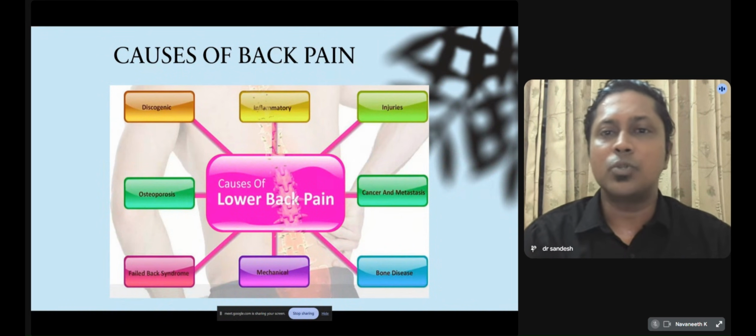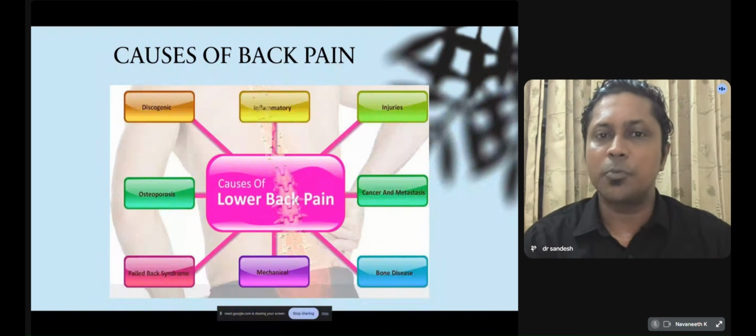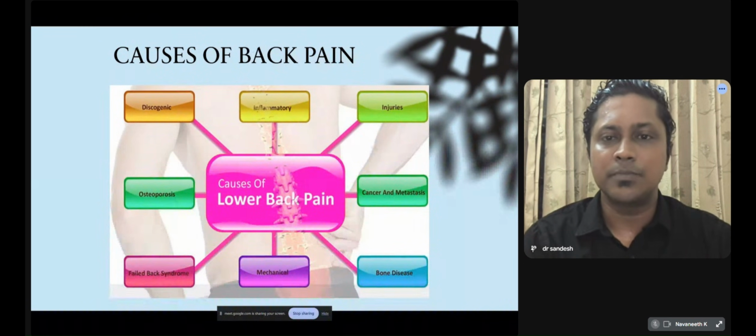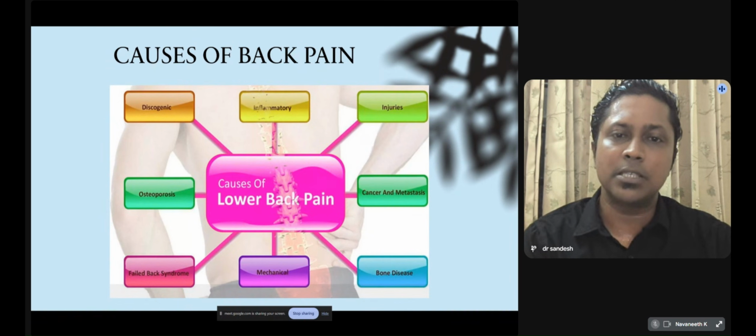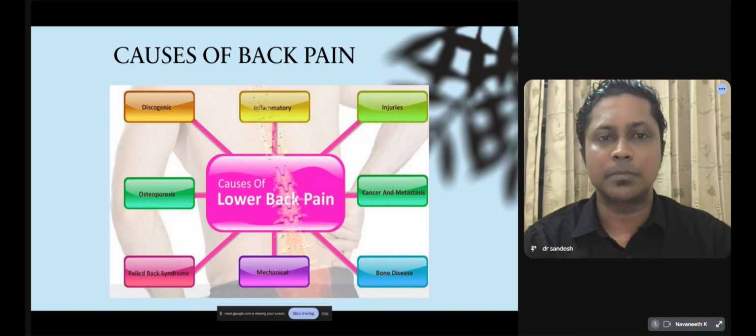The back pain may be associated with certain tumor-related conditions such as tumors spreading to the spine, cancers and metastasis. Bone disease such as vitamin D deficiency may produce overall back pain and resting pain. Failed back syndrome is mainly seen in patients with a previous history of spine surgery with recurrence of symptoms. Osteoporosis is mainly seen in older women, mainly after menopause, due to decreased bone density.